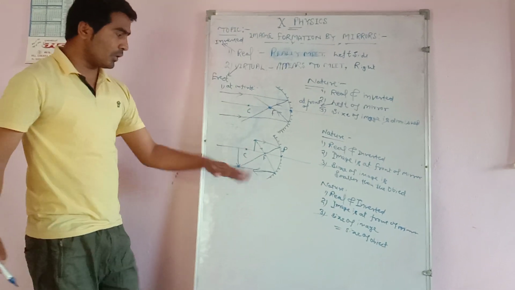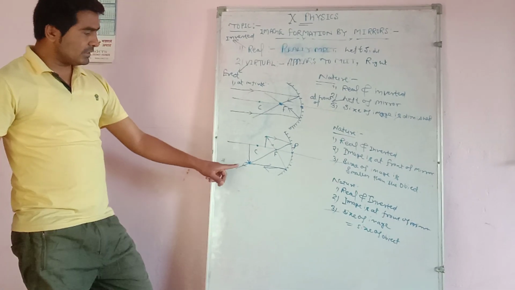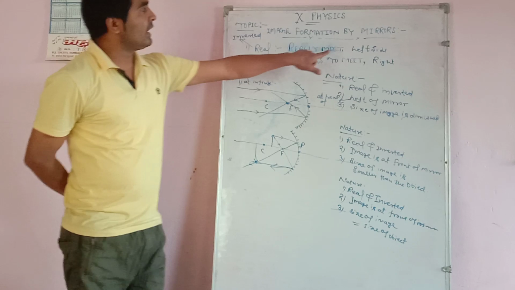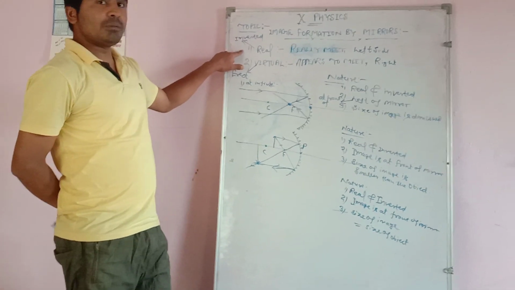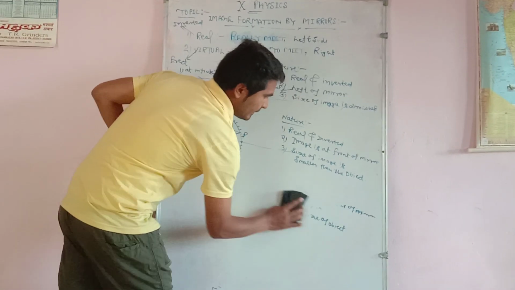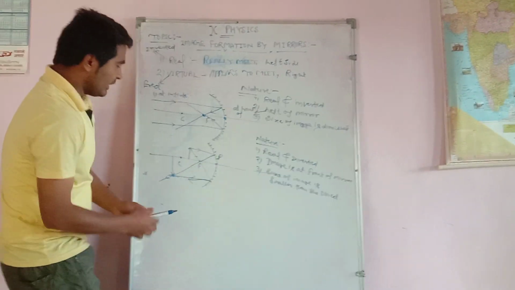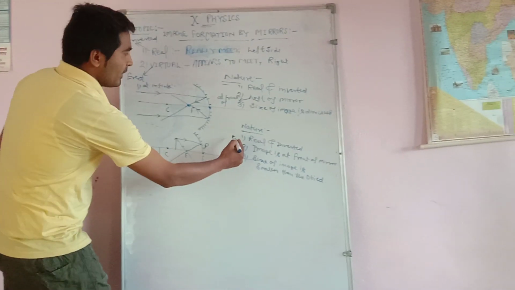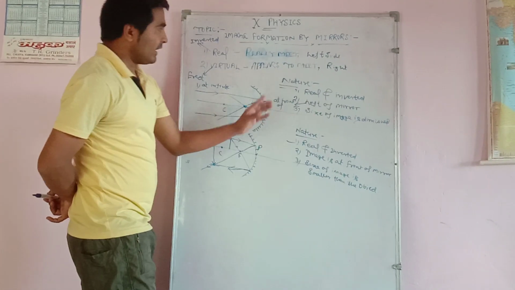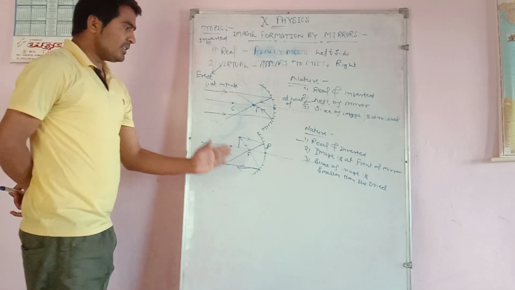So again, suppose we want to discuss the nature of this object. Light rays are meeting at the left side. So always at the left side, the image will be real and inverted. In this type of case, the image is real and inverted because at the left side of the mirror, the image is in front of the mirror. Left side means front of the mirror.